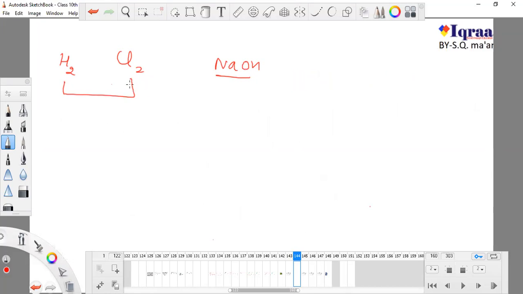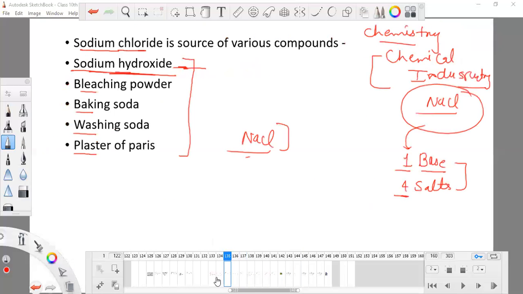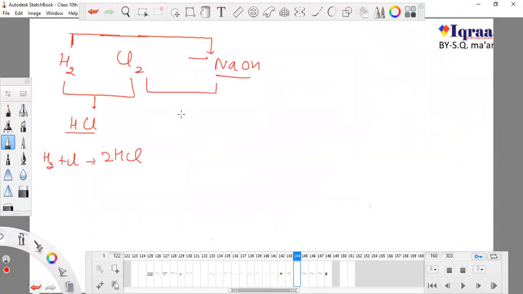Sometimes I will add H2 plus Cl2. Definitely a very important thing which is forming is HCl gas. We know H2 plus Cl2 will form 2HCl. Sometimes I will react hydrogen with this NaOH, and by doing the same thing so many times, by adding chlorine to sodium hydroxide, or sodium hydroxide to hydrogen, or sodium hydroxide to chlorine, I will obtain these four salts. Sodium hydroxide is already obtained. I will obtain these four by adding them in a random fashion.